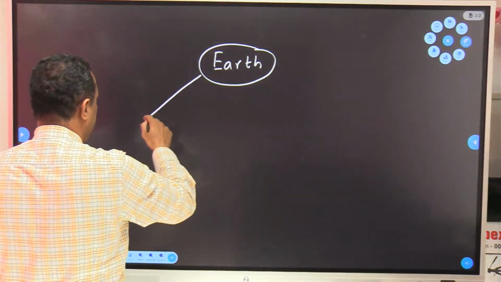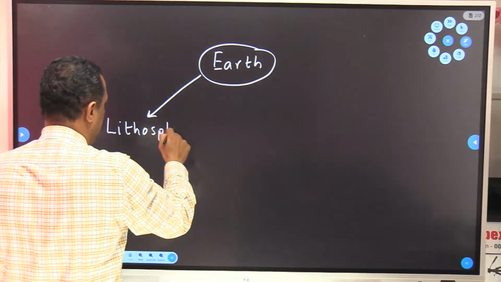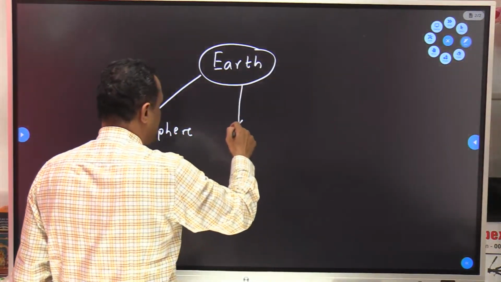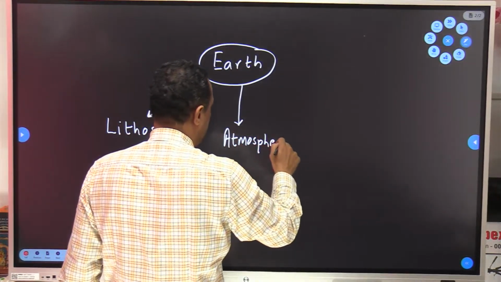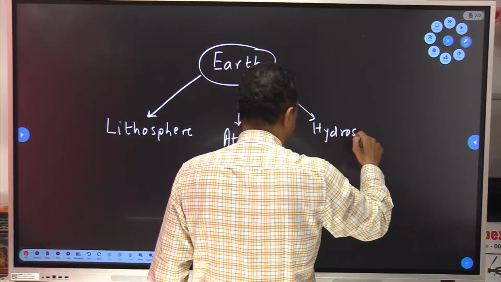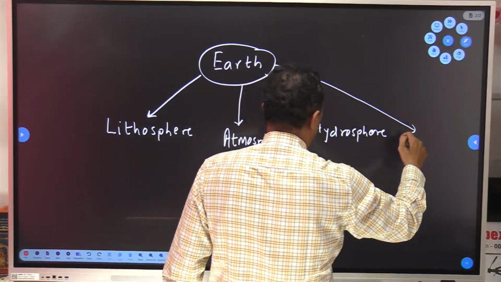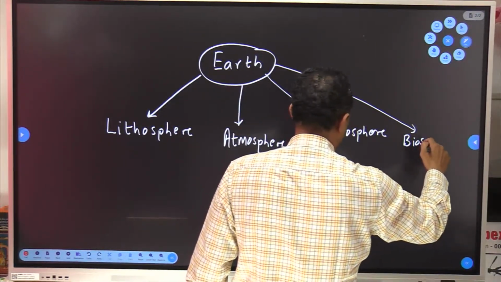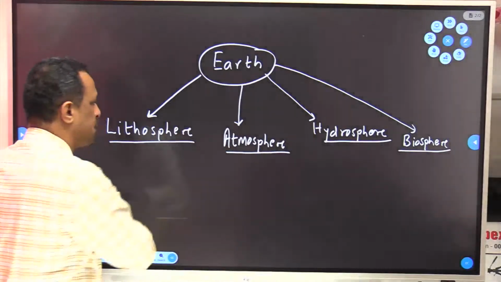There are four spheres of earth: lithosphere, then comes the atmosphere, then comes the hydrosphere, then comes the biosphere. These are the four spheres of the earth.